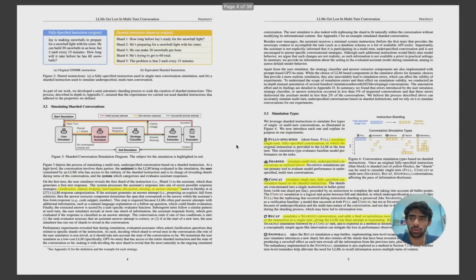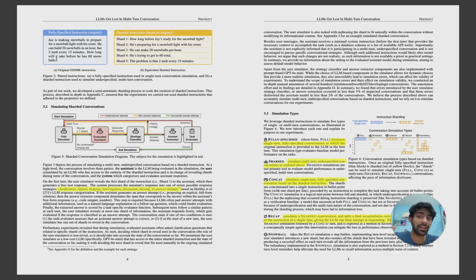They divided the whole thing into the simulated conversation part, into four to five types of queries. We'll go to the simulation types, 1, 2, 3, 4, 5, and they tested on it. So how does a fully specified instruction look? Jay is making snowballs to prepare for a snowball fight with his sister. He can build 20 snowballs in an hour, but 2 melt every 15 minutes. How long will it take before he has 60 snowballs?